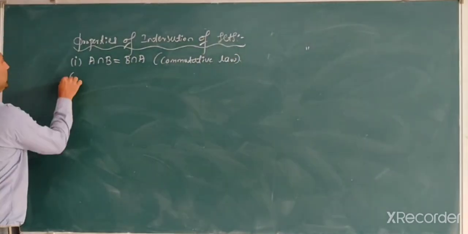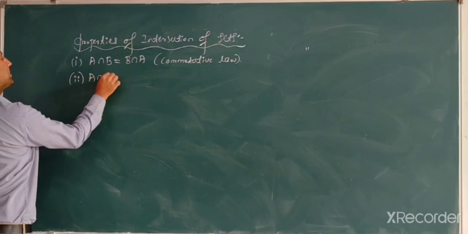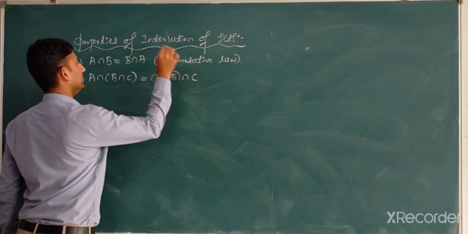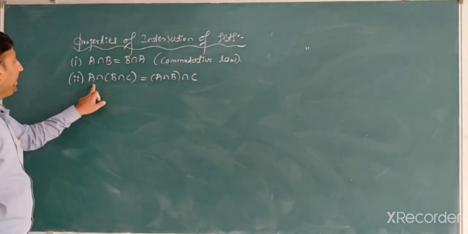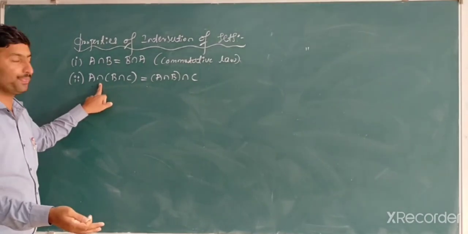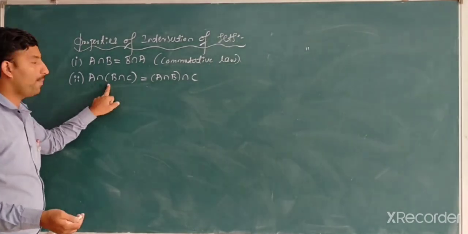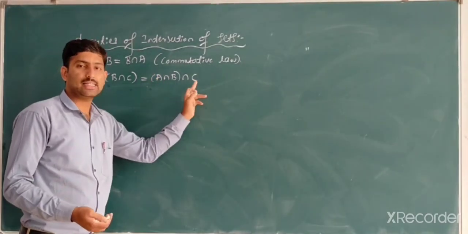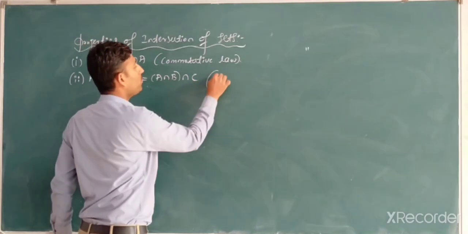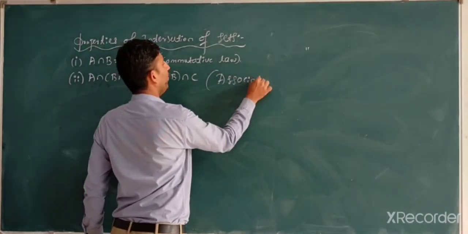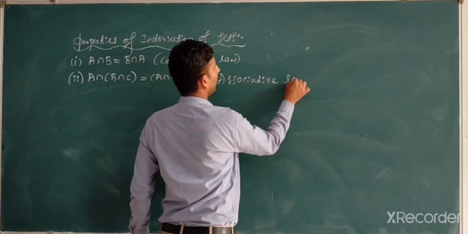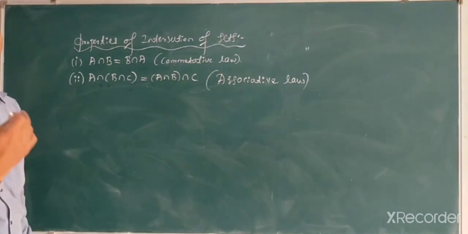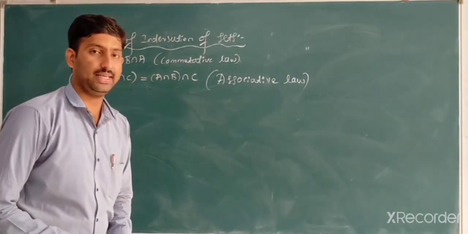Second one is A intersection B intersection C is equal to A intersection B intersection C, grouped in either order. Right? Nothing but associative law. That is nothing but ಸಹಭಾಗಿತ್ವ ನಿಯಮ. Correct? ಅಥವಾ ಸಹವರ್ತನೀಯ ನಿಯಮ ಅಂತ ಕರೀತೇವೆ.